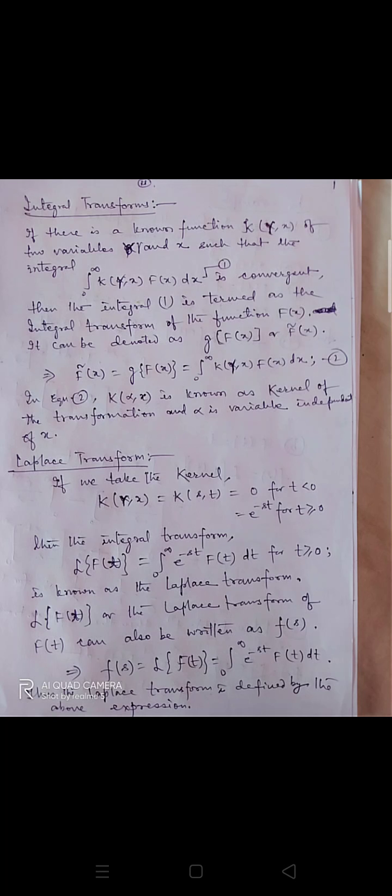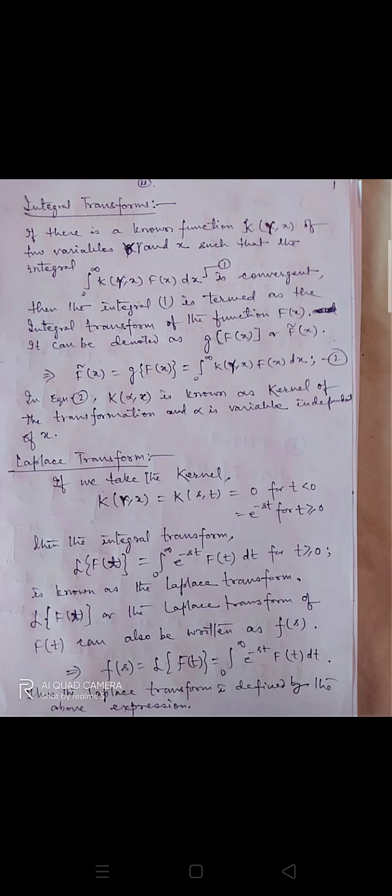That's all. This implies f integral (x) is equal to g of f(x), equal to the integral from 0 to infinity of k(gamma, x) f(x) dx. In equation 2, k(gamma, x) is known as the kernel of the transformation, and gamma is an independent variable. So you have to correct here alpha and alpha into gamma.